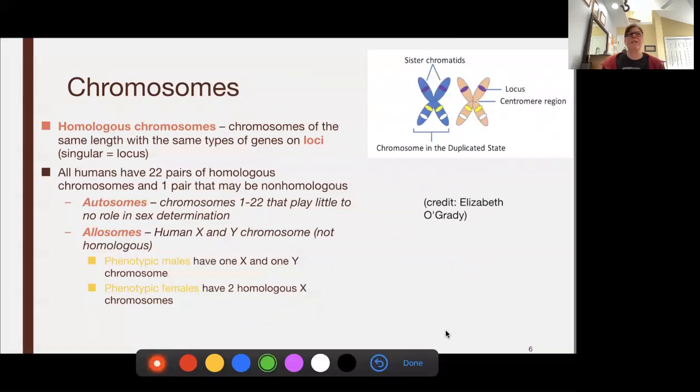Phenotypic means like, what do we present as? Which genitalia do we make? We'll talk about the difference between genotype and phenotype when we get to our genetics. So this word's kind of prematurely put in here, but basically if you're X and Y, you will present as male, and you will present yourself as female if you have two X's.